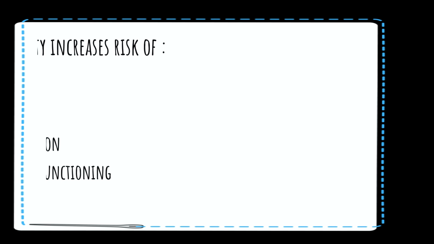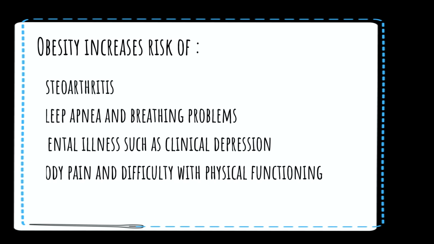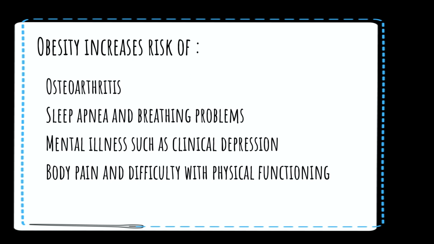Going to the next, we see problems like osteoarthritis, sleep apnea. Now, what is sleep apnea? I will discuss that in a different video. That is basically a deficiency of breath during sleep, where one cannot breathe when they sleep. Other breathing problems. Mental illnesses are also seen more in people who are obese, and body ache, joint problems, as I've already mentioned. So physical functioning is reduced in people who are overweight.